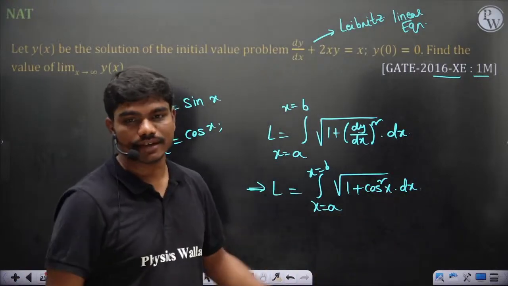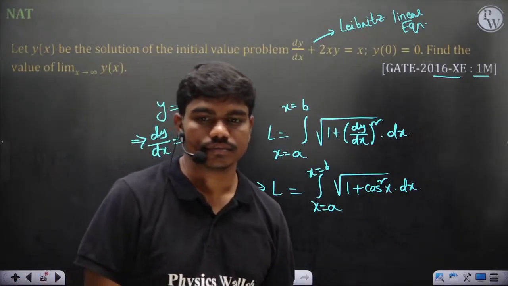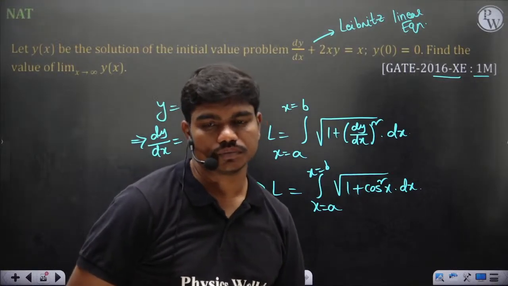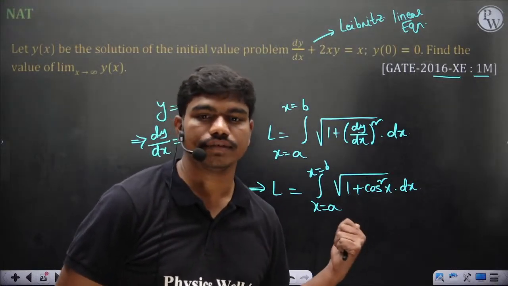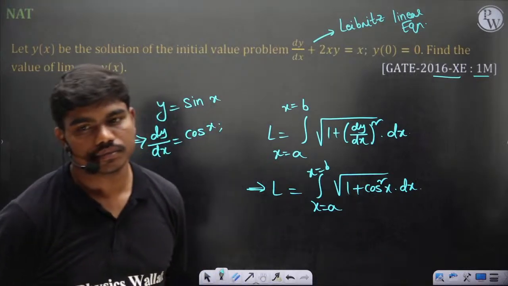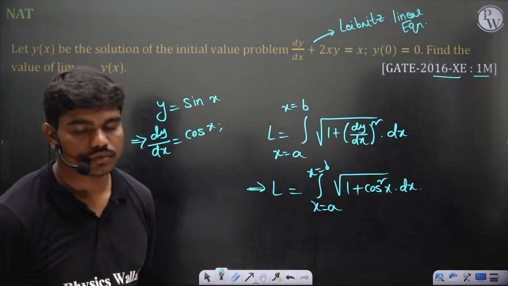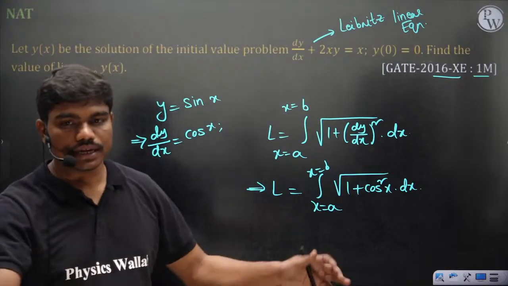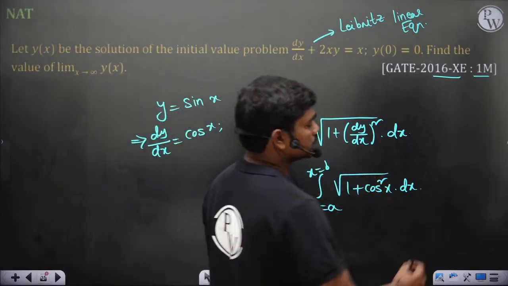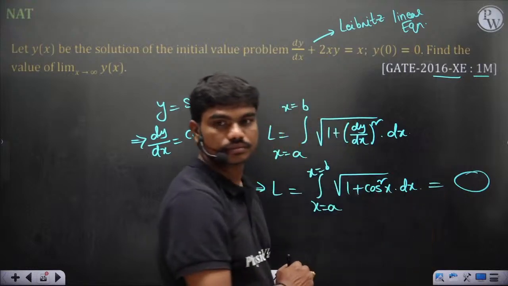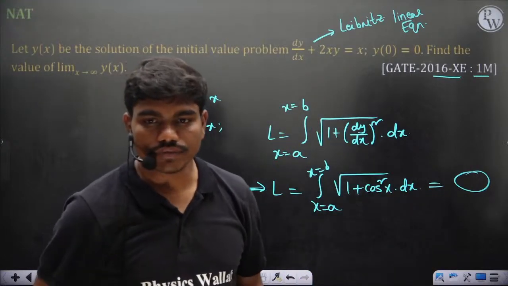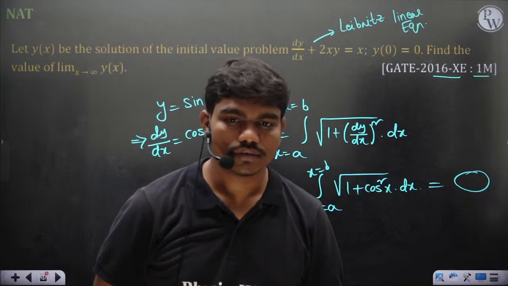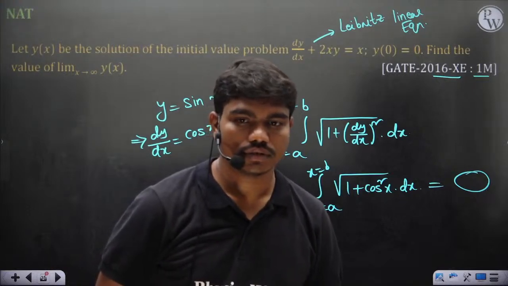Now this is a single variable integration, correct? Yes or no? This value is a single variable integration. Now can we do this? By some technique, when you solve this integration, you will get some number. That's how, if the function is known. But we don't know the relation between x and y. So how do you justify?